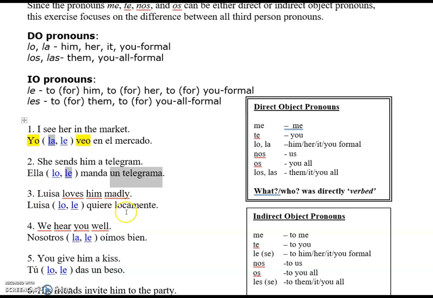And let's look at number 3. Luisa loves him madly. What do you think the word should be? Lo, because she directly loves him, right? Whereas this one's a little different. She wasn't sending him in the mail. She was sending a telegram to him. So it'd be funny if she was sending him in the mail. Loves him, that is direct. So le and lo, they're both him in English, but we need to be able to tell the difference.